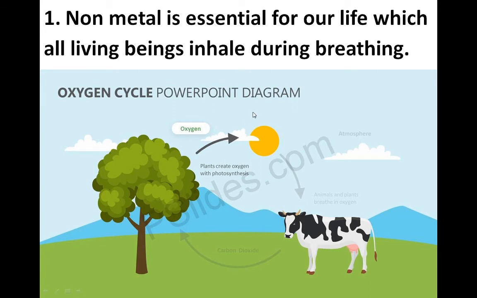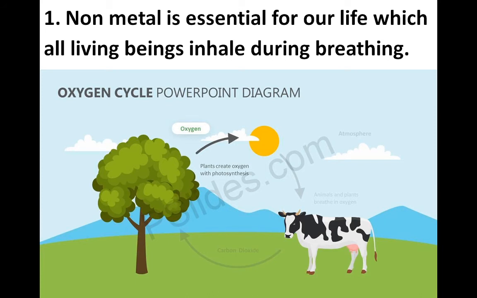So the major part of this whole explanation is oxygen. Oxygen is a non-metal. As we already discussed, non-metals are found in three states of matter. Non-metals are found in solid state, in liquid state, and in gaseous state.